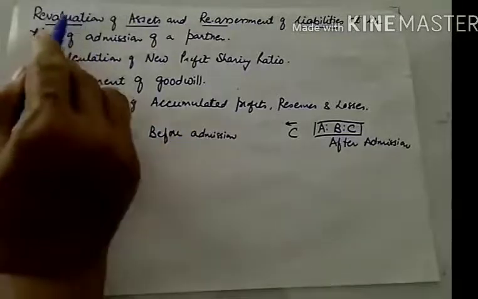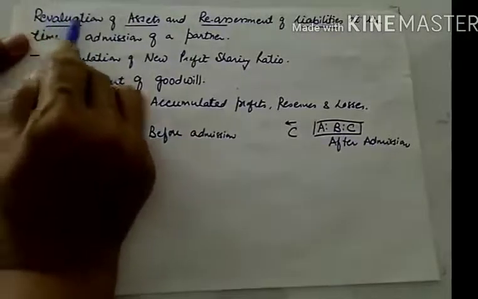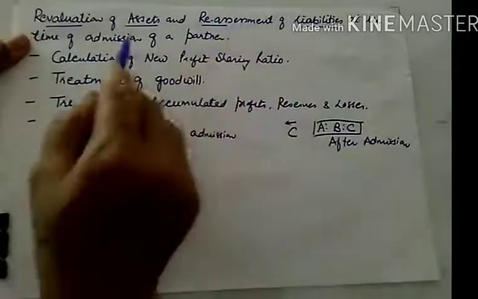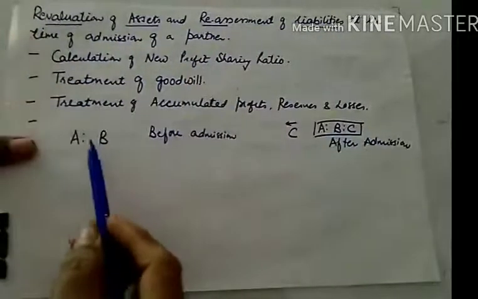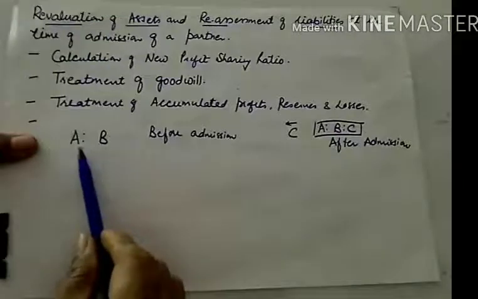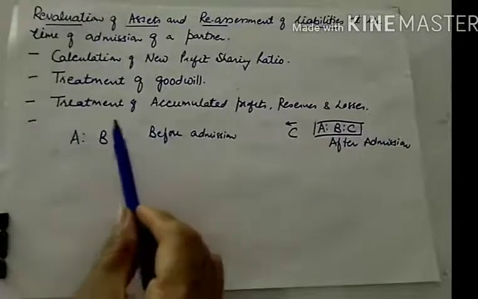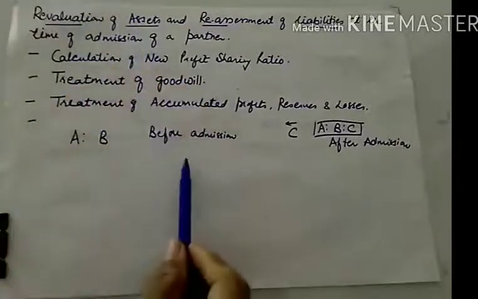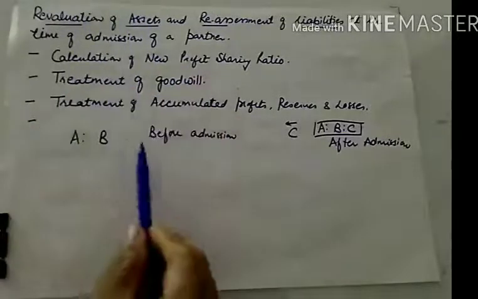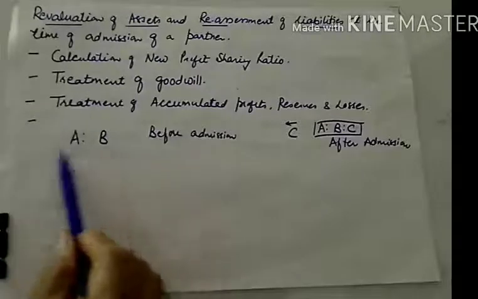So likewise, we will be following the same lines for revaluation of assets and reassessment of liabilities. Here also we will be giving all the benefits or losses to old partners, because one of the biggest reasons is that whatever increase in profit is there due to this revaluation is the efforts of old partners.